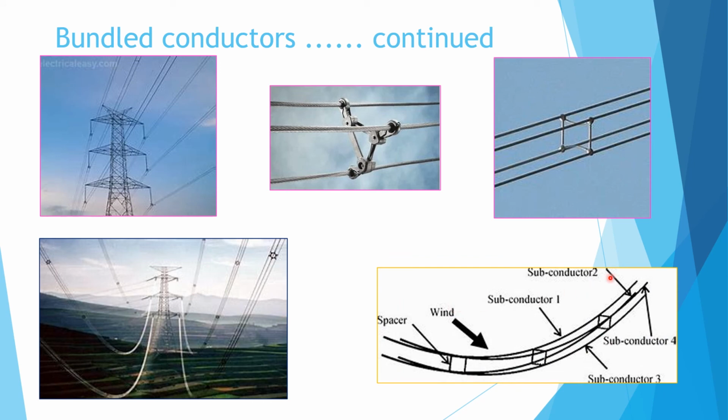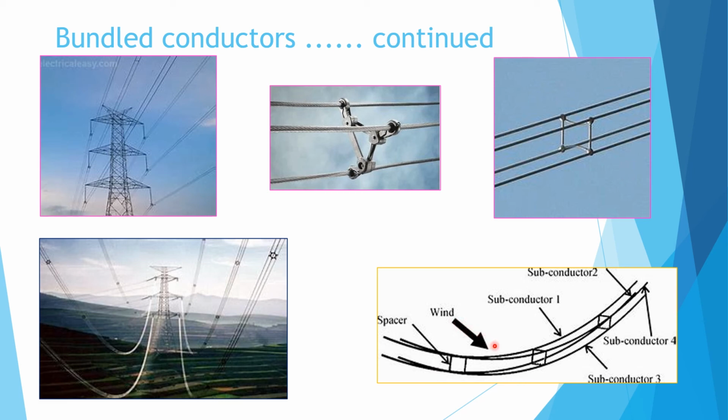Let us see the example in detail. There are 4 conductors per phase. This square is known as a spacer, so that it always keeps equal distance between all the 4 conductors. It binds them together and constantly keeps constant distance between the 4 conductors.